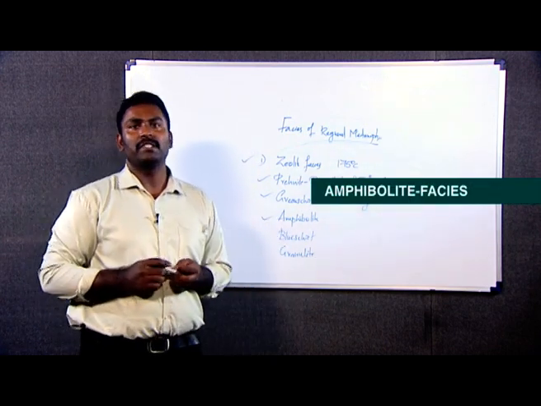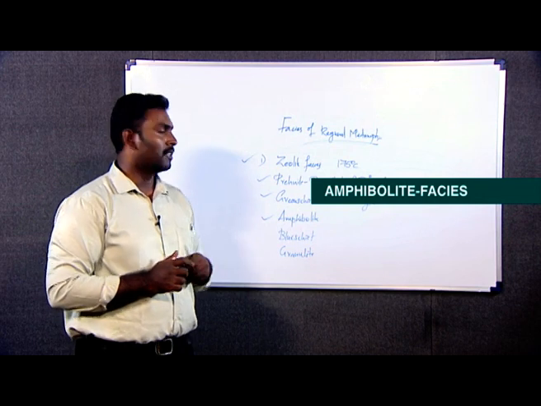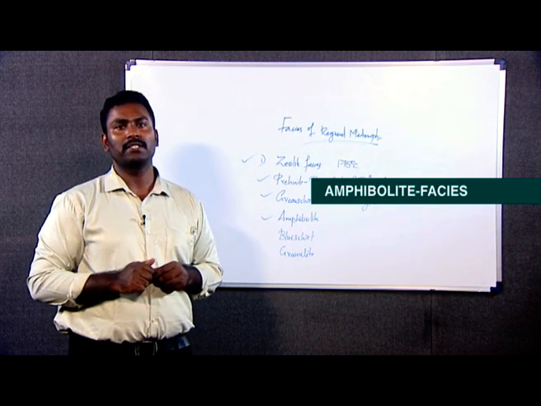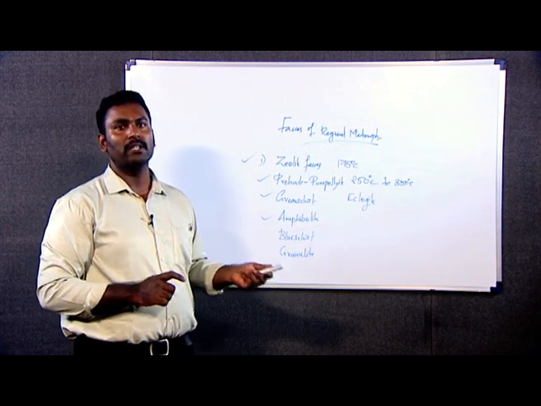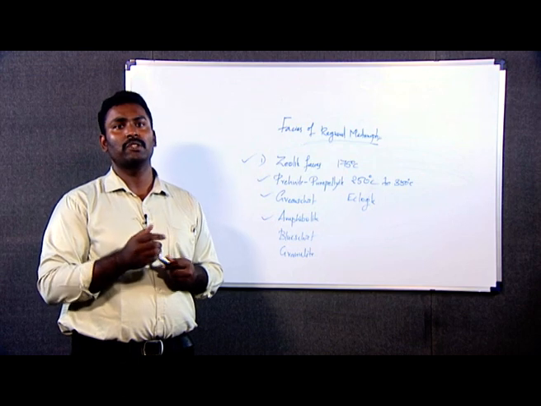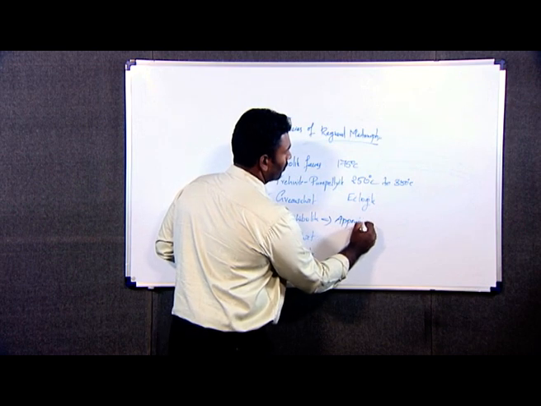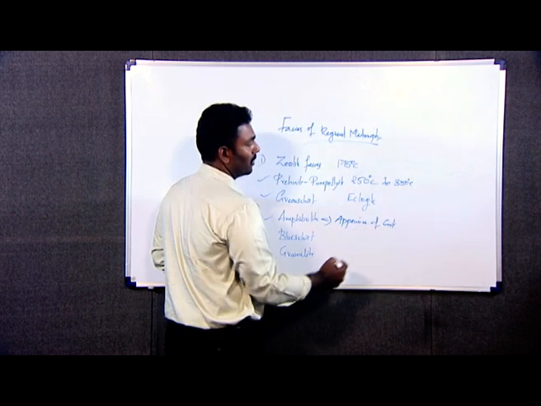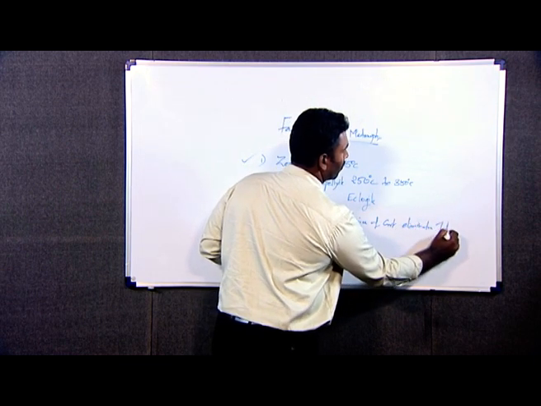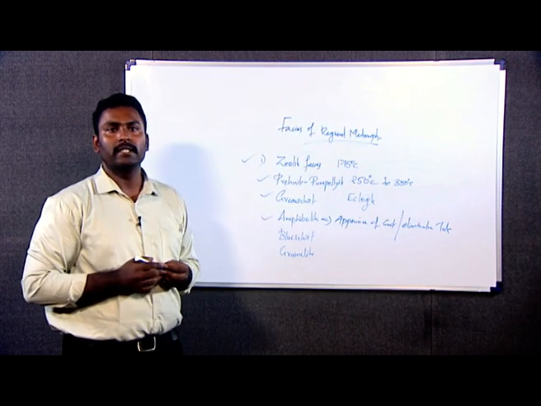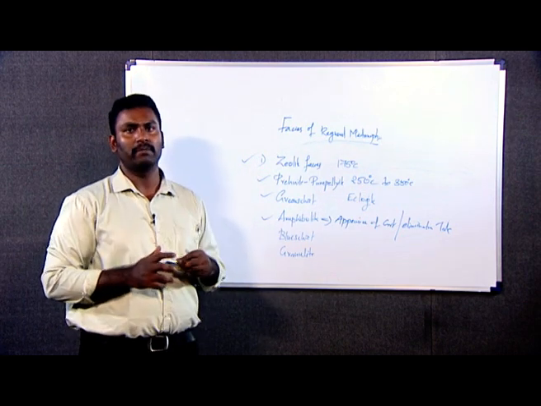Now the amphibolite facies represents medium pressure and average high temperature. As the term says, amphibolite facies is characterized by the presence of amphibole minerals, and this facies is characterized by the appearance of garnet and by the elimination of talc. The appearance of garnet and the elimination of talc is an important indicator of this type of facies of metamorphism, and it is a medium grade of metamorphism.